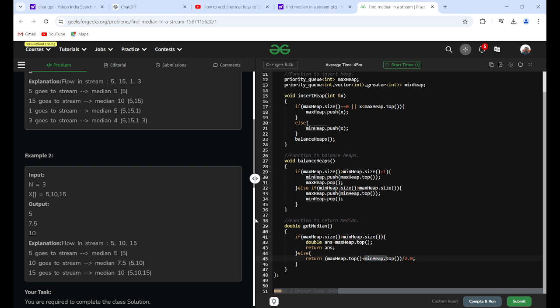That's why we return the max heap's top in this case, and in the else case we return the average of the max heap's top and the min heap's top elements.